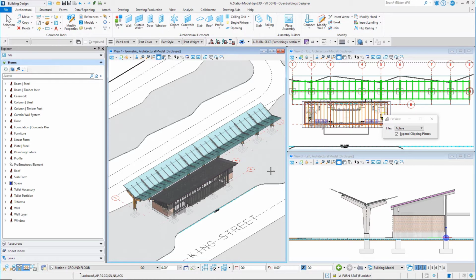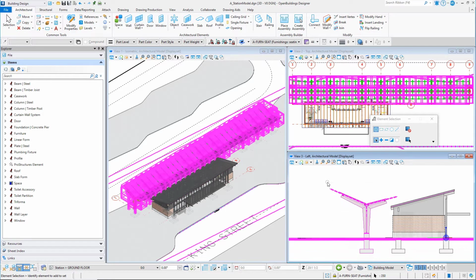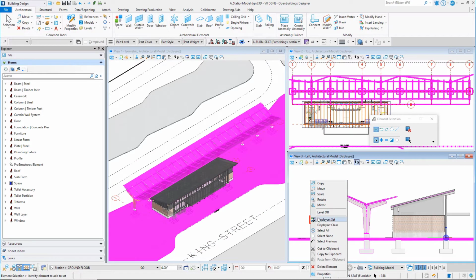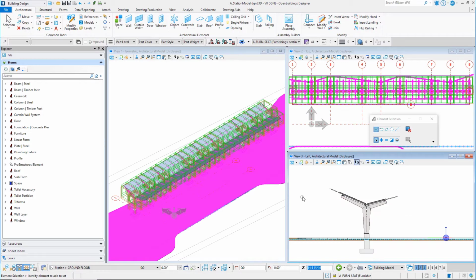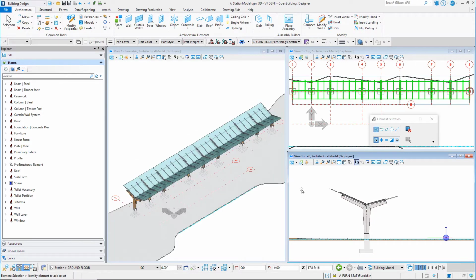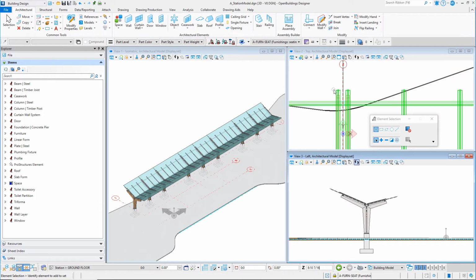So start by creating a selection set of the canopy structure and the glass shapes. Then turn this into a display set. For the first step, you will modify the panel so that there is a gap between each panel that aligns with the gap between the wood supports.